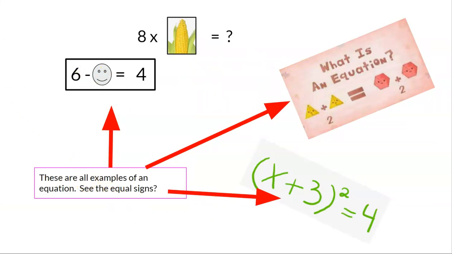So 6 minus smiley face equals 4. 8 times corn equals what, right? As long as we have that equal sign, that's really important. What is an equation? This one shows these two little triangles equals these two little hexagons over here. As long as we have the equal sign showing that it's equal to something, that is considered an equation.